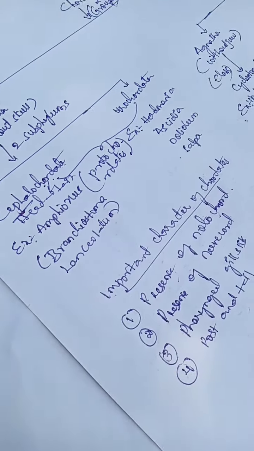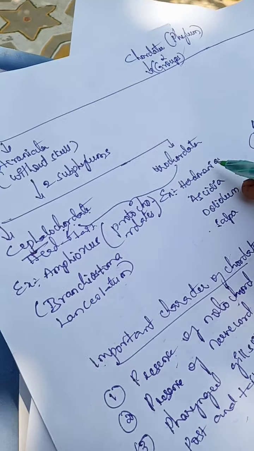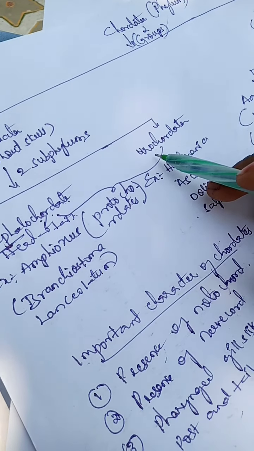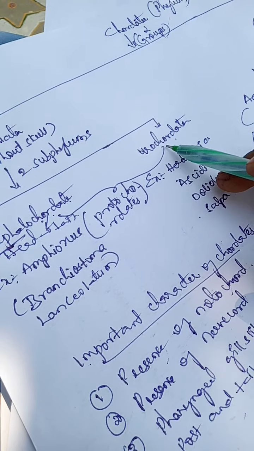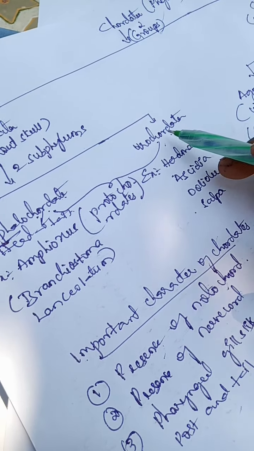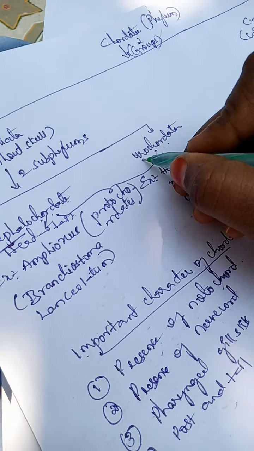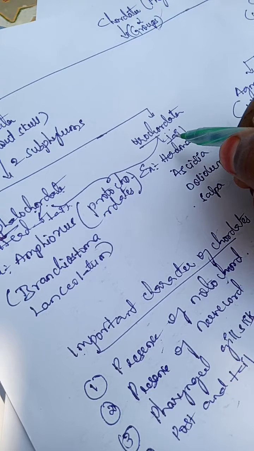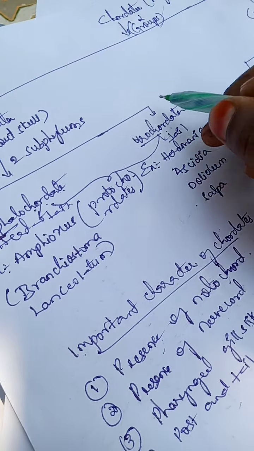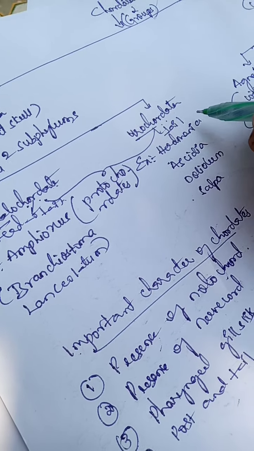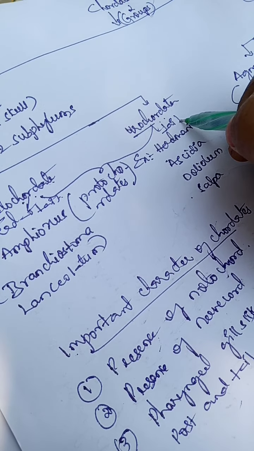The second subphylum is Urochordata. Uro means tail, chord means cord, and eta means bearing. In the organisms that come under Urochordata, the cord is present at the tail end.